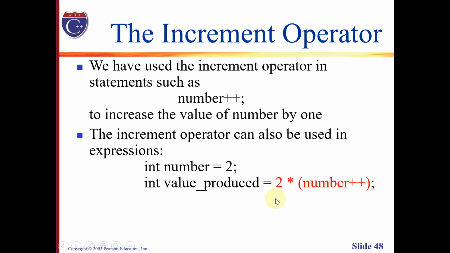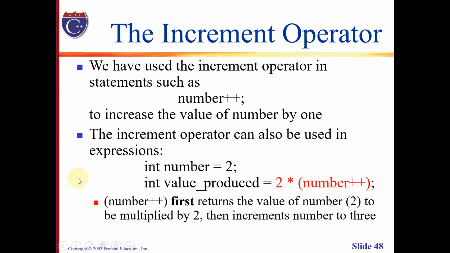If we are going to evaluate this, what will happen is that this particular increment operation will first return the value of the number, which is 2, to be multiplied by 2, then increments the number to 3, which means if your increment operator is placed after your variable, the value of the variable will be used first or returned first before it is incremented.